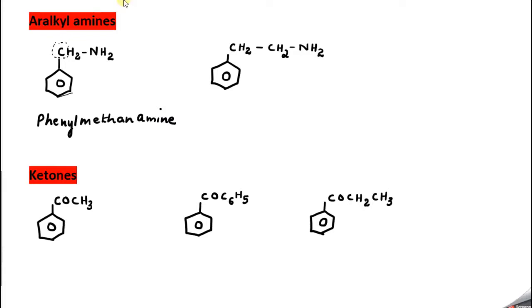I may use a different color. Now, what is the name of this compound? Can you name it? Again, the functional group is attached to the carbon, so this is my parent carbon chain. Correct? Now 1, 2, I have given the numbering as well. So I can say 2 phenyl. The parent carbon has 2 carbon atoms, so we use the term eth. They are connected through a single bond, ethane. Then at the first position you have an amine. So either you can say ethane-1-amine or ethanamine. Both are correct answers.